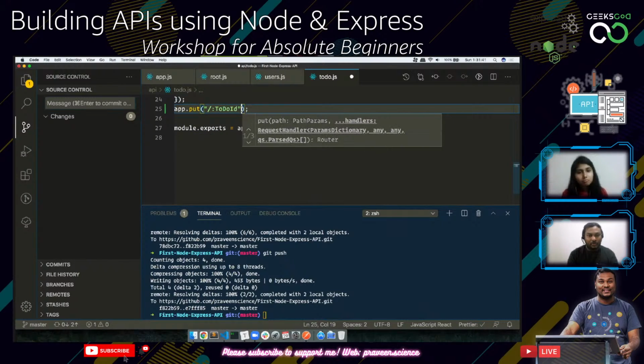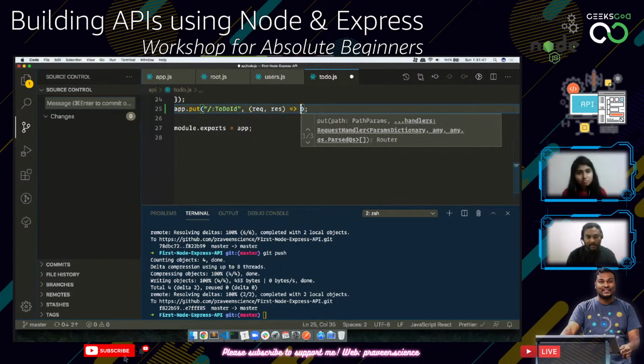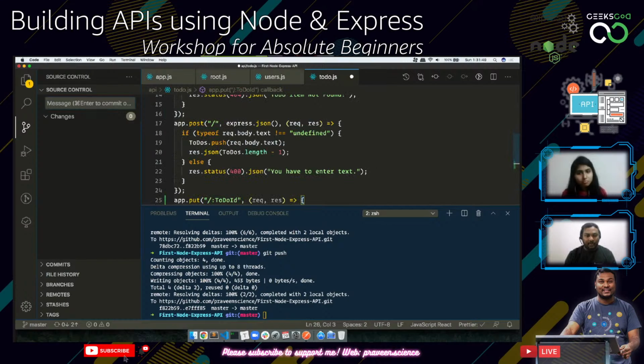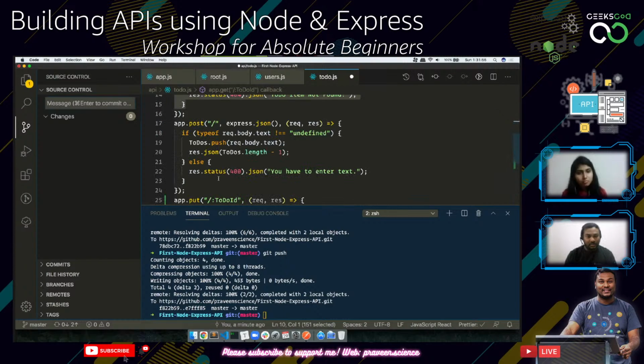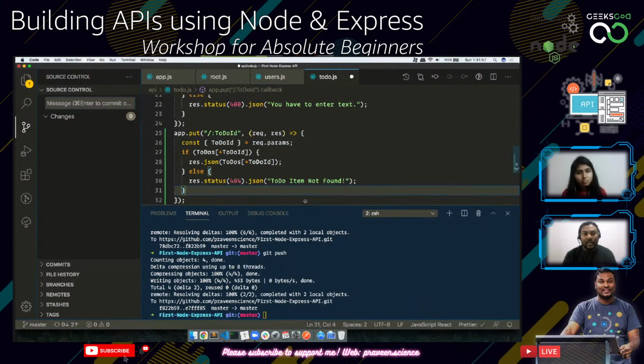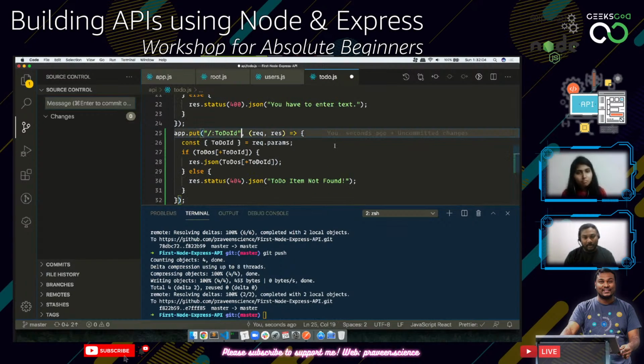Then what we need to do is req, res, and then the first thing, whatever we are doing, like for example, if this particular to-do is not there, we are going to shout at them saying this to-do is not there or something like that. If not, we are going to get the body parser. So for put, you need the body parser. So let's add the body parser.